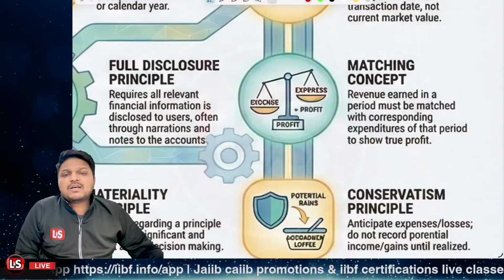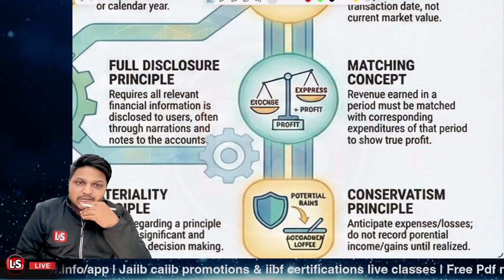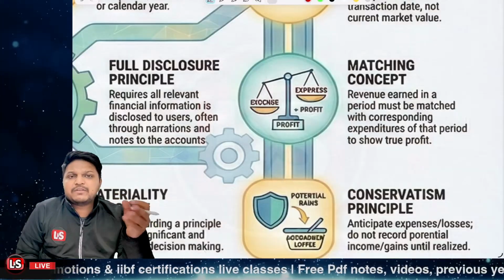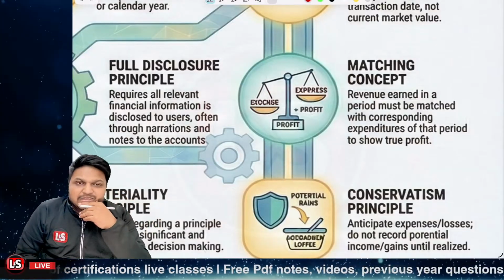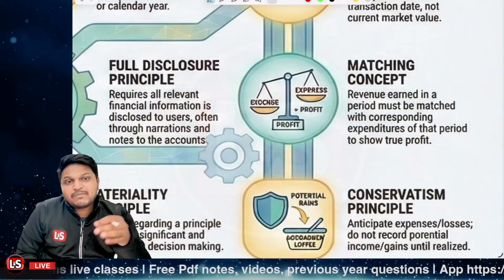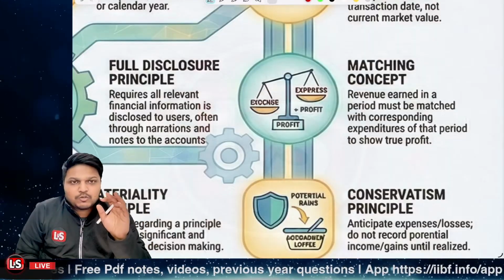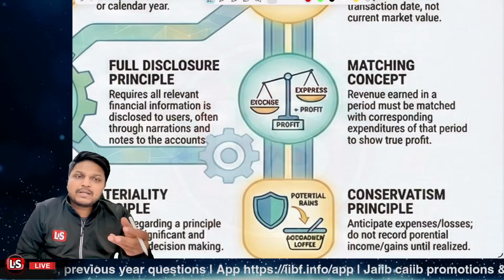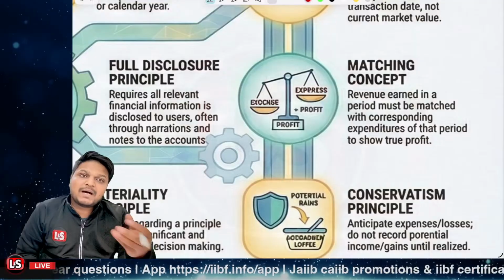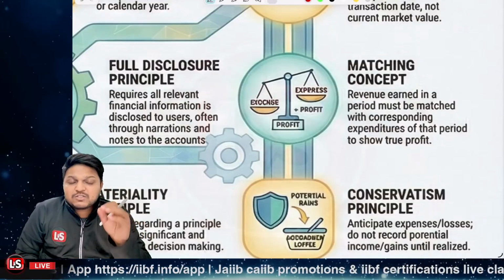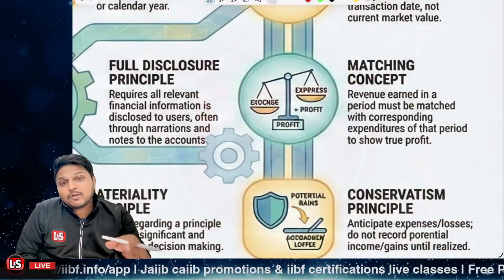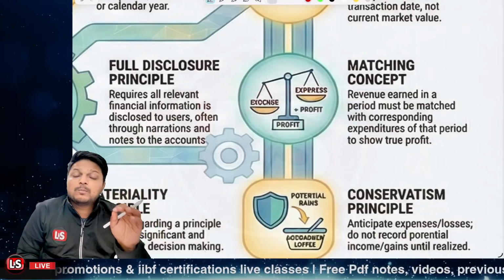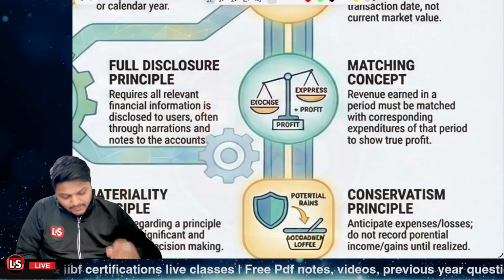Then it's related to the matching concept. Let's say you have earned a revenue in December 2025. Then you should be presenting that revenue in that particular financial year only. Same way, if you have expended some amount, let's say in the month of January or March, that amount must be shown in that particular financial year's statements only, not in some other financial statements, so as to show a true profit picture. Is that clear?